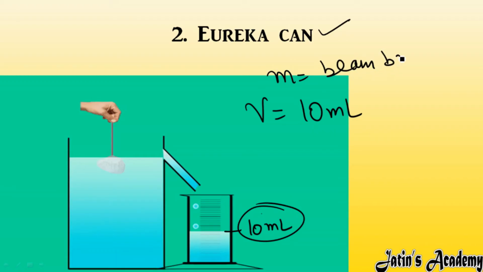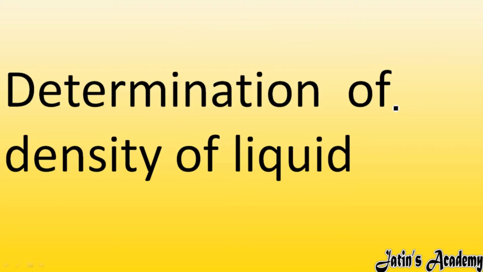mass you can measure by using the beam balance. So by using the formula density is equal to mass over volume, you can easily find the density of the irregular shaped object. Next we have the determination of density of liquid. Till now we have discussed how to measure the density of a regular solid as well as of an irregular solid. But now we are going to discuss the density of a liquid.